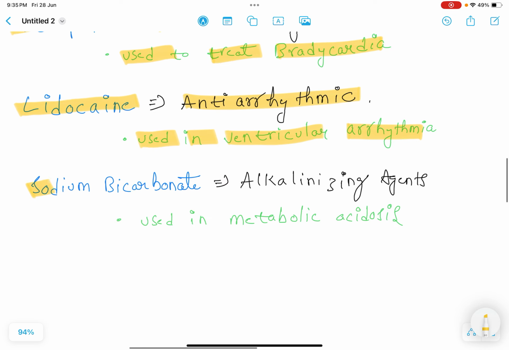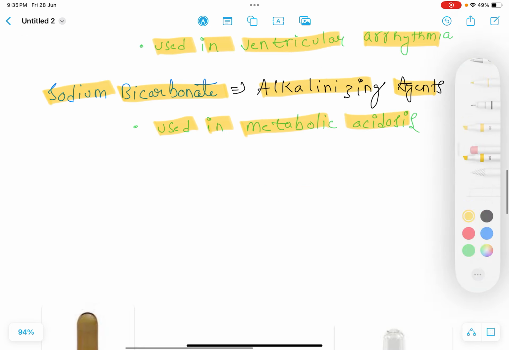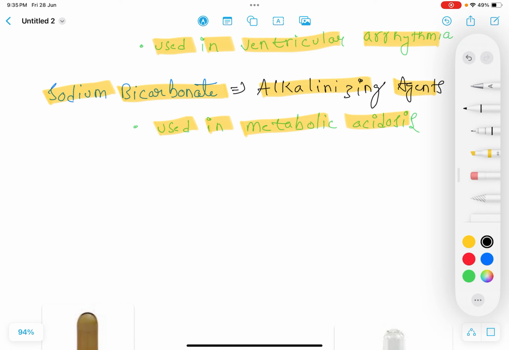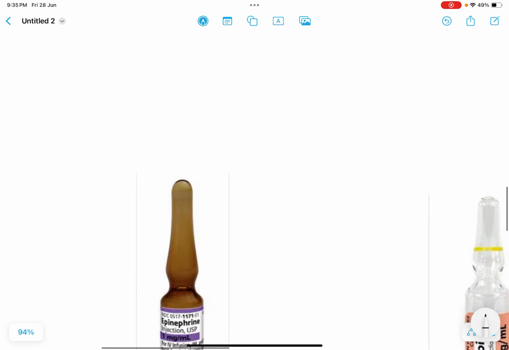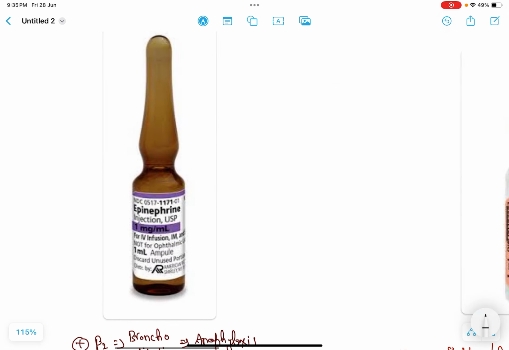Next drug is sodium bicarbonate. Sodium bicarbonate is an alkalizing agent. It is given in the condition called metabolic acidosis. For example, if we see some common examples here, this is epinephrine.